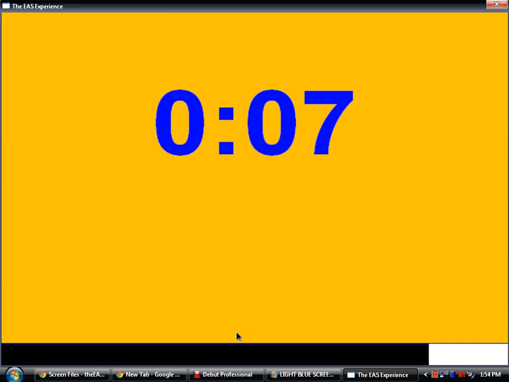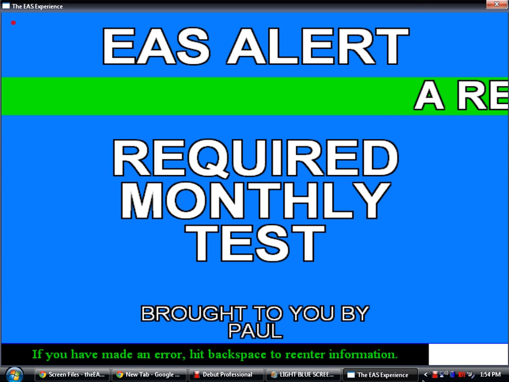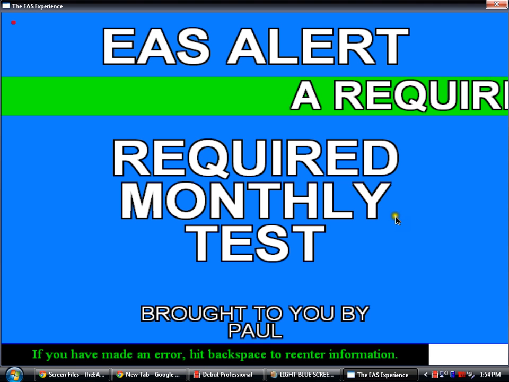Go for the countdown. Again, I'm using Cam Studio, so not much I can do. And there's your screen, and there's a ticker. See how slow it is? I try, but there's nothing you can do.